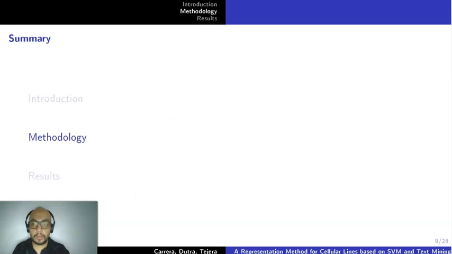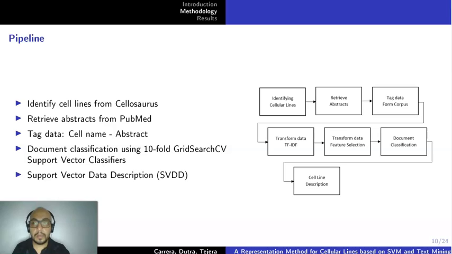We pass now to the methodology. This is the pipeline of our work. First, we identify cell lines from Cellosaurus, then we retrieve abstracts from PubMed, then we form the corpus, tagging the cell name to the abstract. Then we transform the data, first with TF-IDF vectorization and second with feature selection. Then we perform a document classification algorithm. And finally, we have the cell line description using support vector data description.